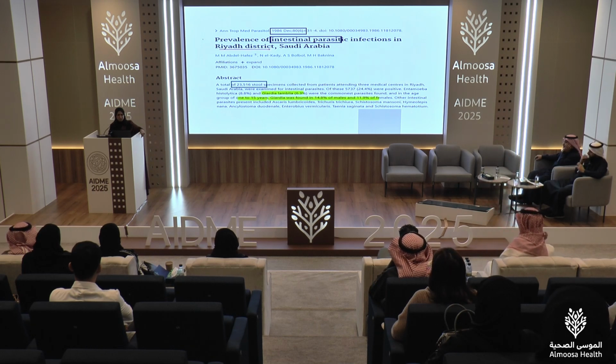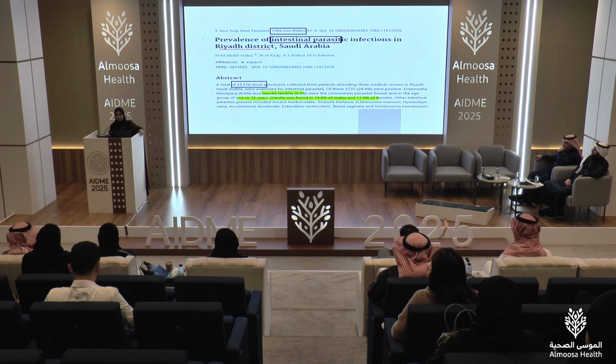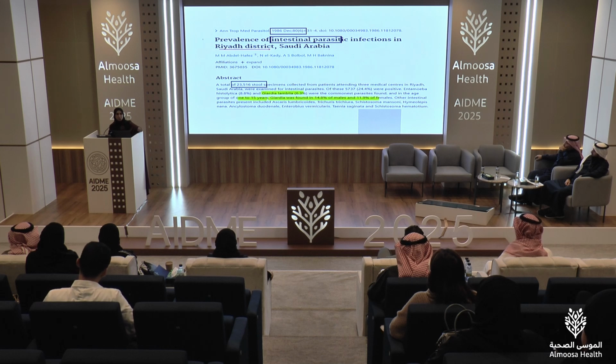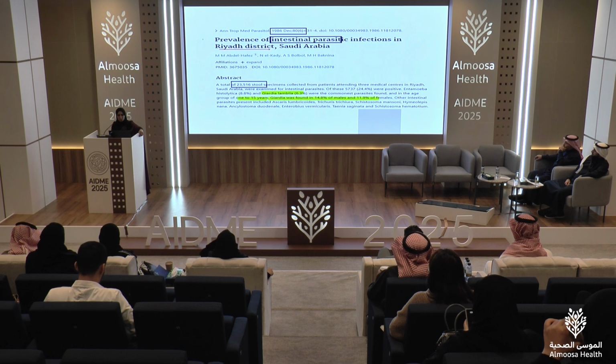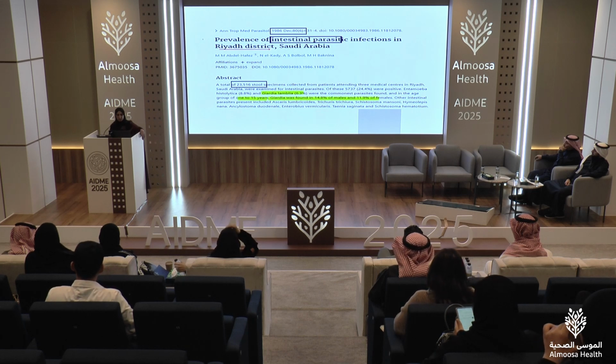It had almost half of the previous study's samples, 23,000 plus, collected from only 3 medical centers in Riyadh, and the prevalence was equal to that of the previous study. So you could imagine that with only half of the sample size, they have almost 6.3%. Giardia lamblia was the commonest parasite found in the age group of 15 years, and it was more in males as the previous study showed.